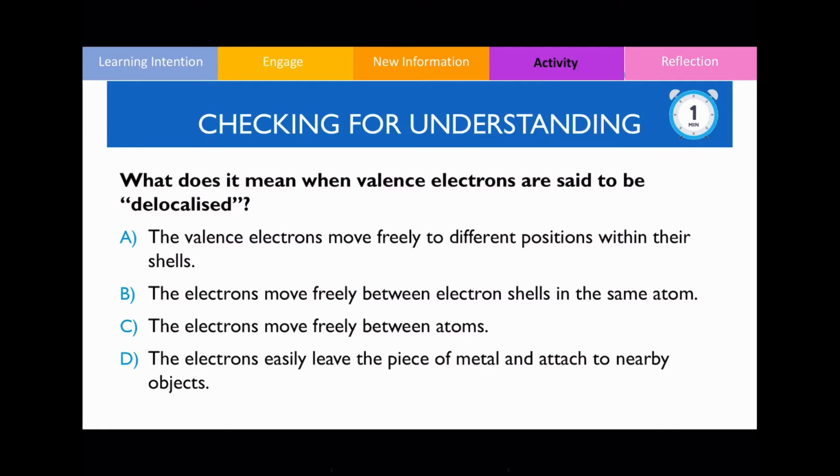So have a go at answering this question and we'll compare our answers together. The question reads: what does it mean when valence electrons are said to be delocalized? It means that the electrons can freely move between atoms. It's not electrons moving freely within the same atom, between different electron shells, it's actually between neighboring atoms. So that's why C is the correct answer.